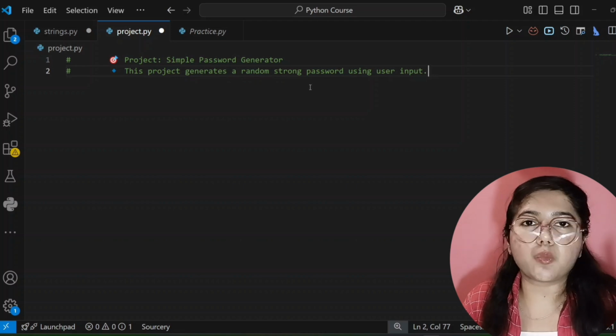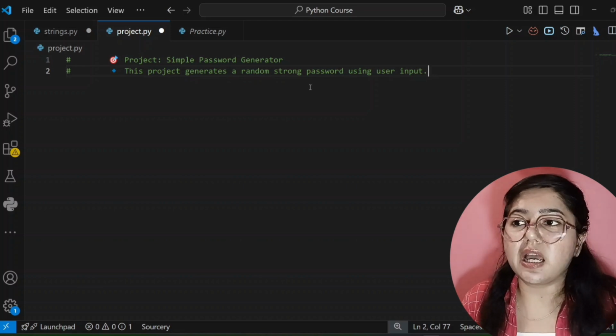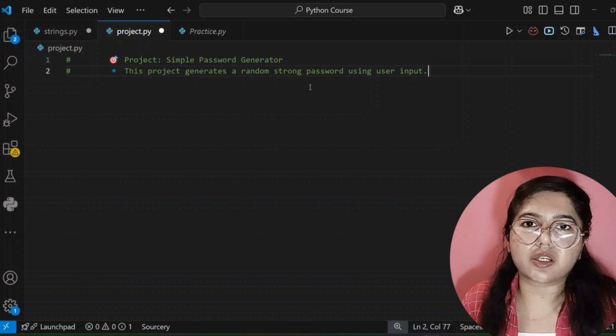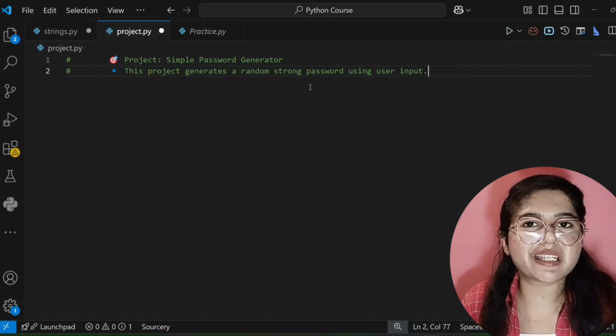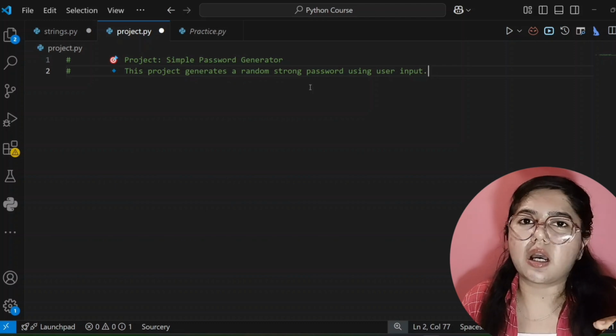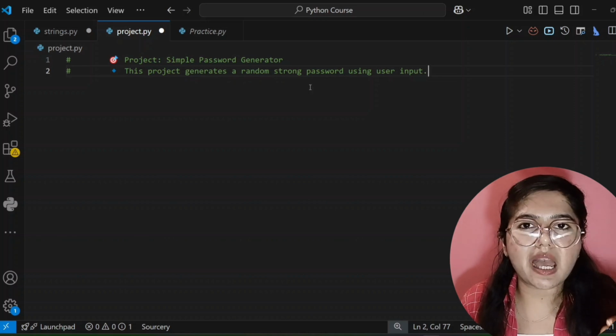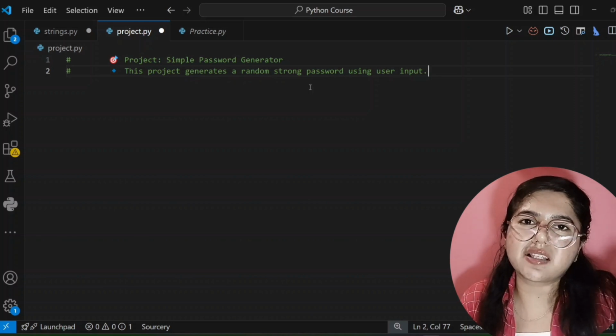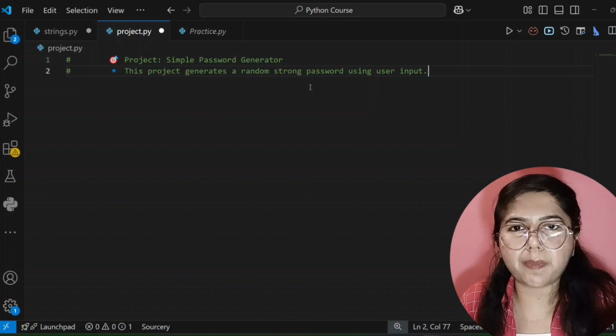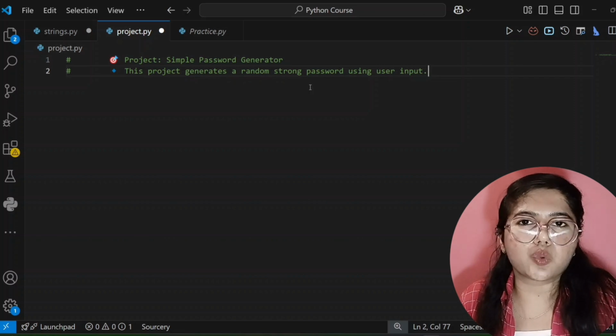The most important thing is that our code will ask three things from the user: first its name, second its nickname, and third its birth year. Then it will join and combine all these three things and give it as output, meaning it will generate a password and give it to the user.